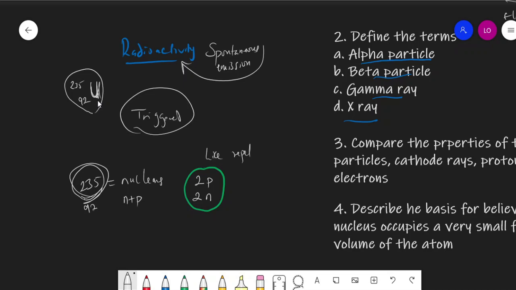Imagine it loses two protons. If it loses two protons, it means the atomic number becomes 90. So what element has atomic number 90 in the periodic table? Thorium. So uranium becomes thorium when it loses two protons and two neutrons.